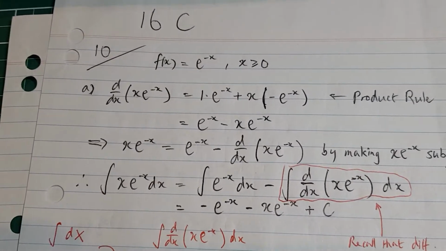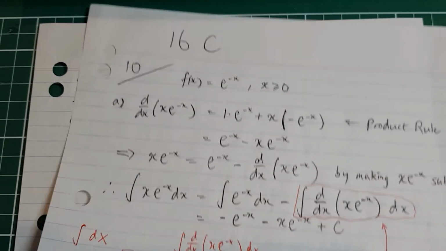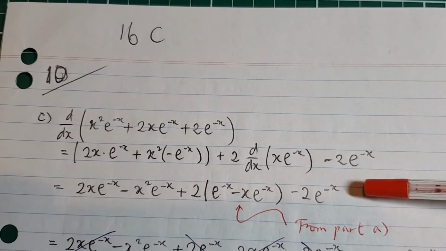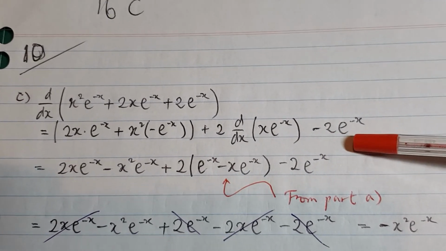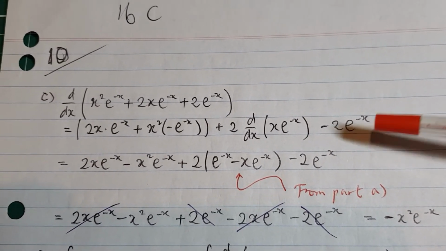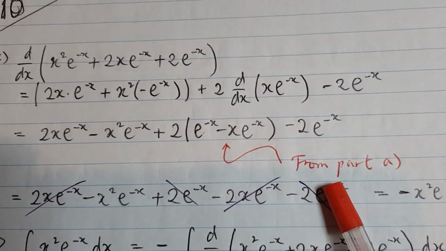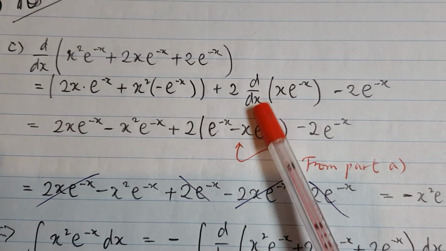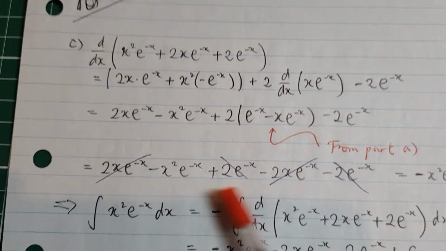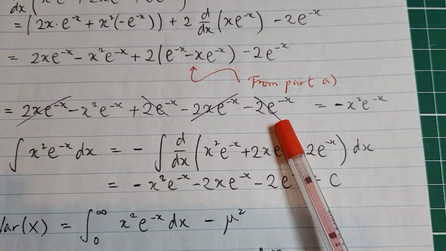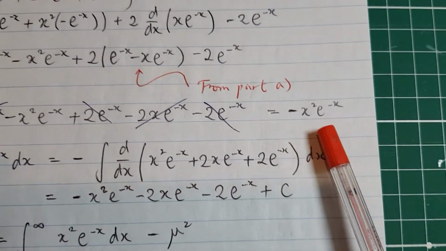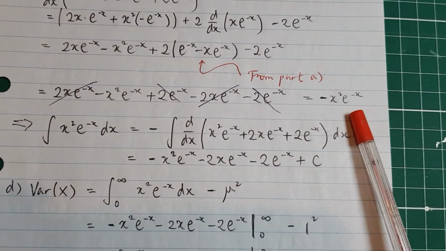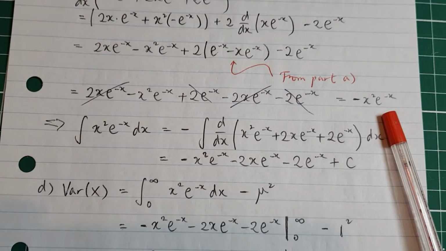So, derivative of x e to the minus x. You don't have to do the product rule again. I'm just going to take the result from part A. That's why I left it there, and that's now the third term differentiated. So then you get this, and like I've made a little mention there, from there to there, that's the direct result from part A. Okay, so a bit of cancelling, which is the fun part, then you get minus x squared e to the minus x. So all of this is just one term, minus x squared e to the minus x.